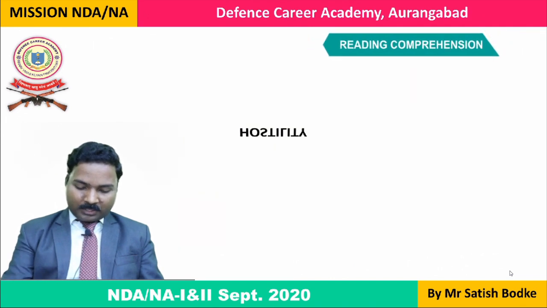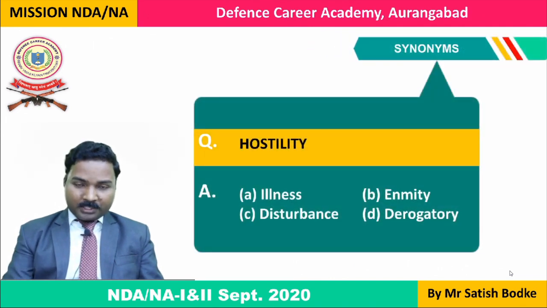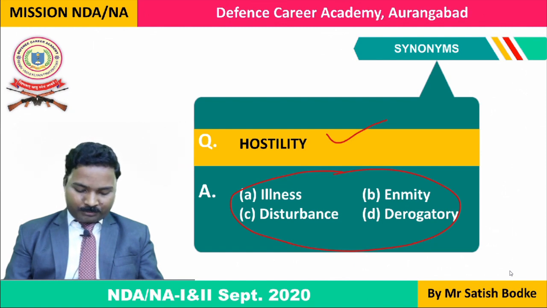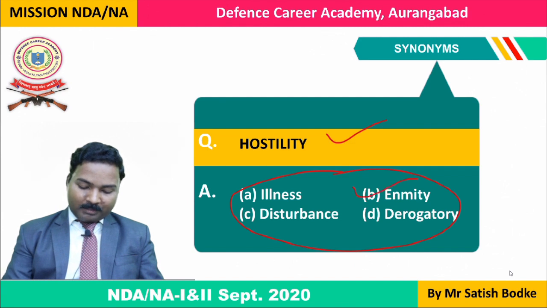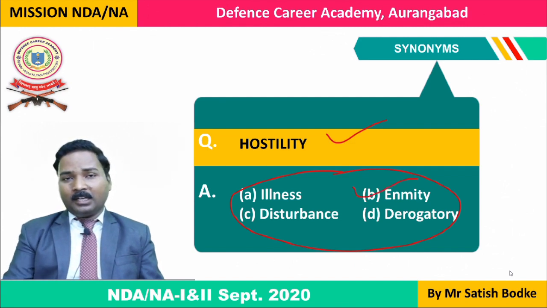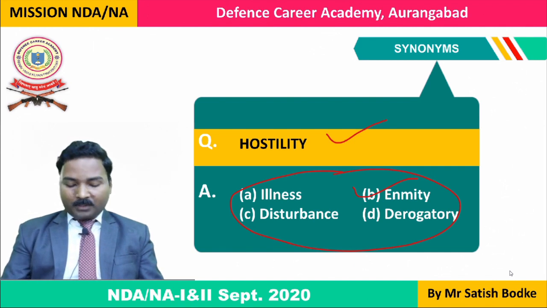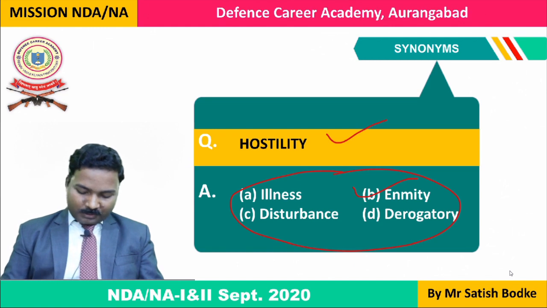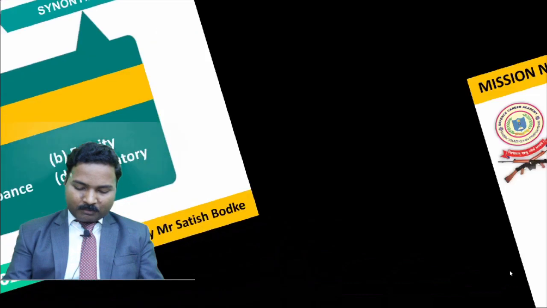Now let's look at synonyms. It is very simple. One word is given and you will have to find a word from the given alternatives which has a similar meaning to the word given in the question. Hostility means enmity, not being friendly with anyone, behaving in an inimical way. Okay, hostility means not friendly. So this is the synonym, and it is very simple. One word is given, you will have to find the synonym.